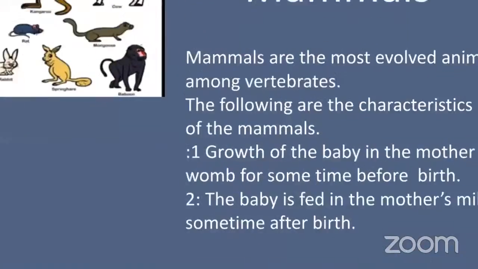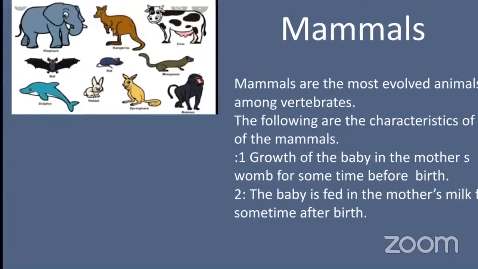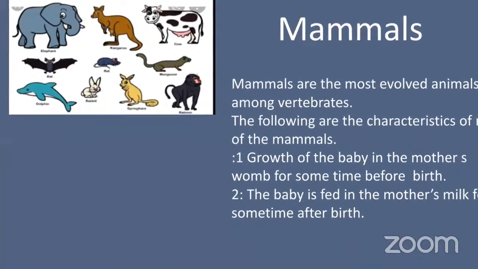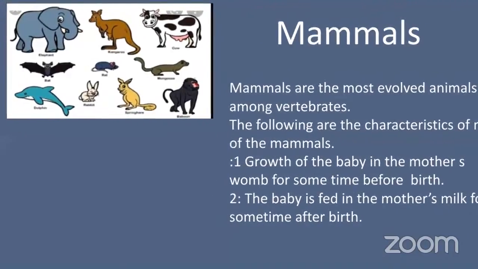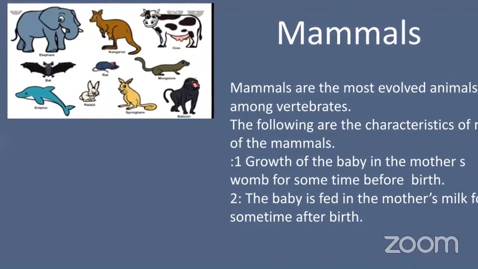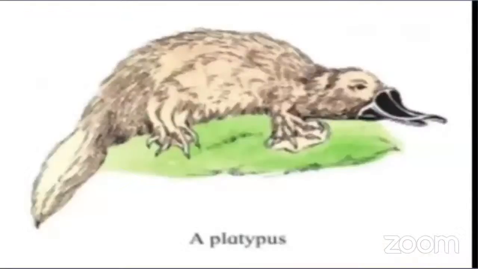So, what are the characteristics of mammals? To whom can you call a mammal? The growth of the baby is in the mother's womb for some time before birth. They give direct birth to the baby. They don't lay eggs. And the baby is fed on the mother's milk for some time after birth. So these are the characteristics of mammals. See this, the baby is feeding on mother's milk.